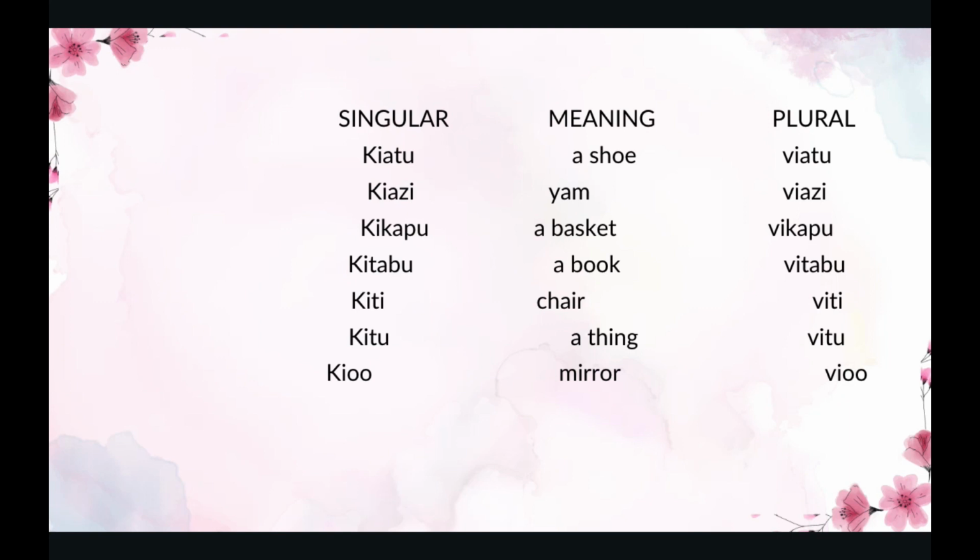The next one is kiti. Kiti means a chair. A chair in plural is viti. The next one is kitu. Kitu means a thing. A thing in plural is vitu. The next one is kioo. Kioo is a mirror. A mirror in plural is vioo.